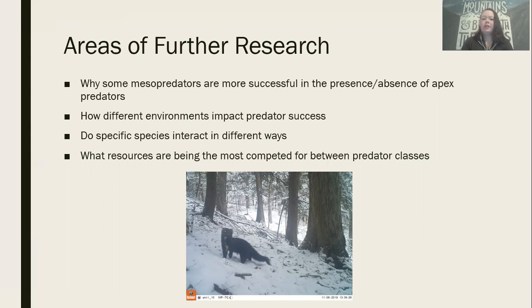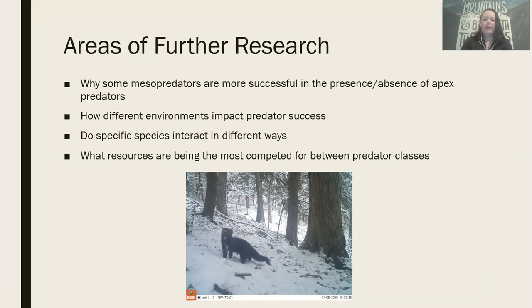It'd also be really interesting to look at how each of these specific species are interacting. Is it that coyotes are following around apex predators and feeding on their carrion, and that's why they're being very successful? Is it that raccoons are being severely outcompeted by apex predators, and that's why they're only successful where there aren't any? Just things like this that really show a better idea of how all of these predator species work together.